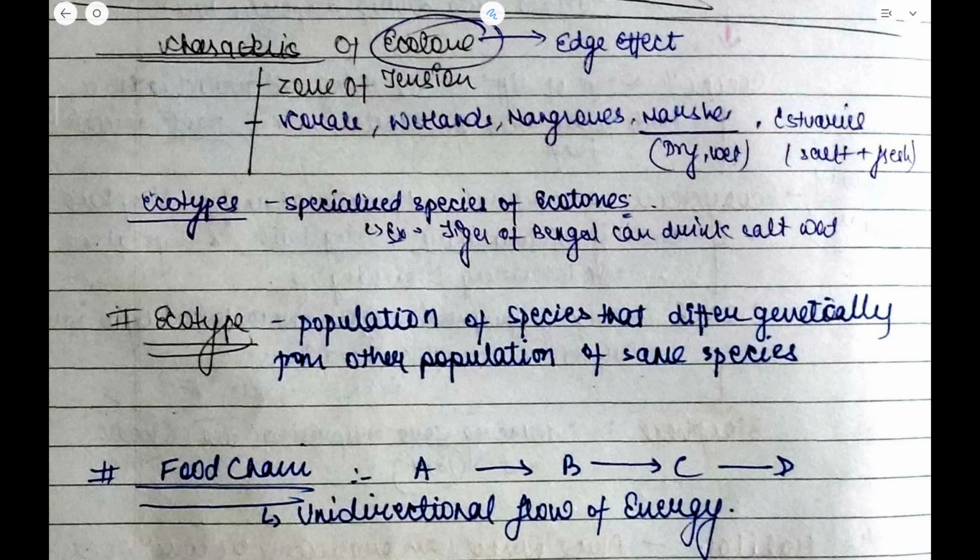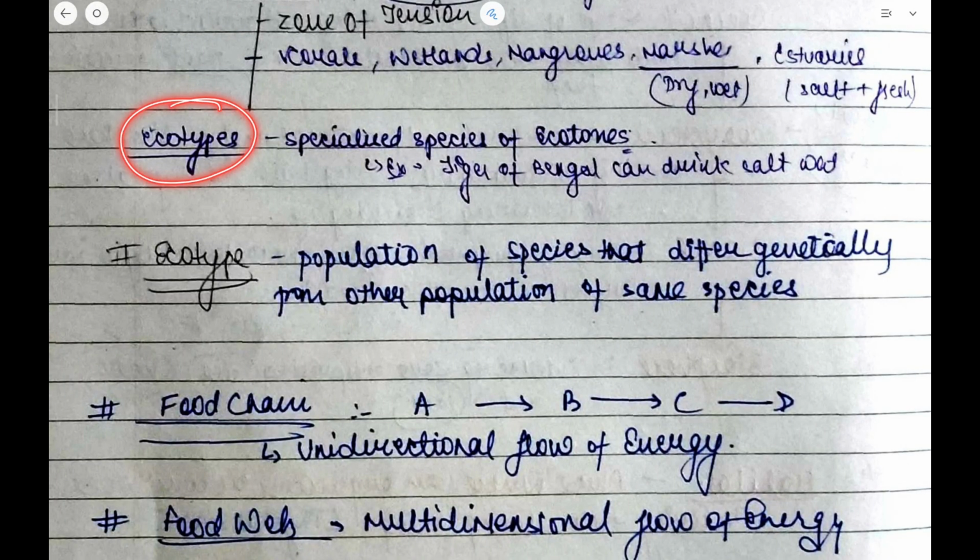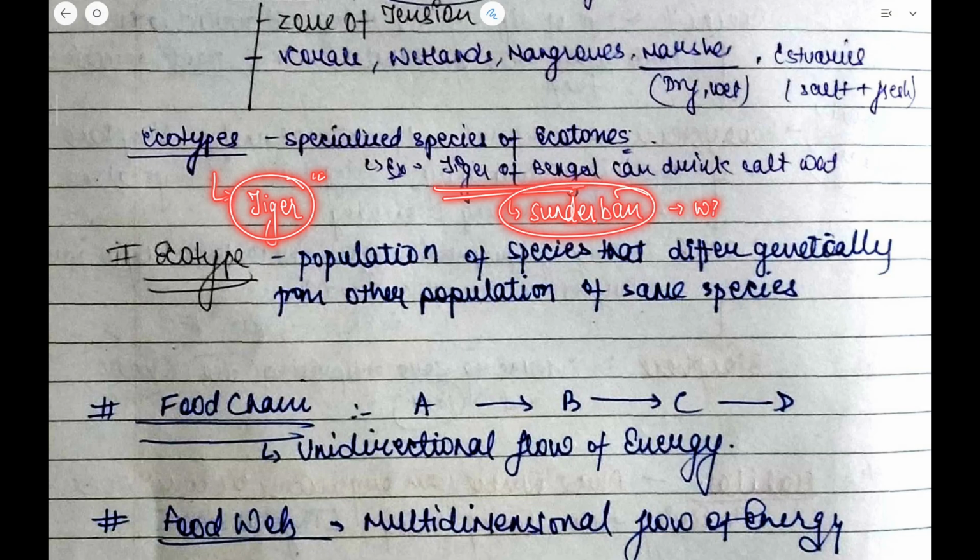Now, what are ecotypes? These ecotypes reside in the ecotone, the zone of tension, and these are specialized species of the ecotone. For example, the Royal Bengal tiger. The tigers specifically found in the Sundarban Delta, on the border of West Bengal and Bangladesh, live in the area of marshland.